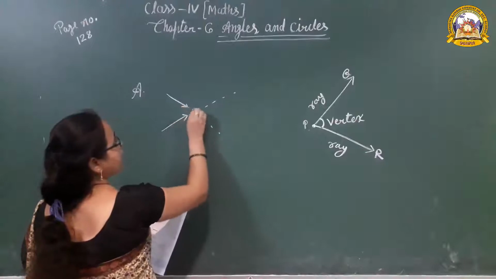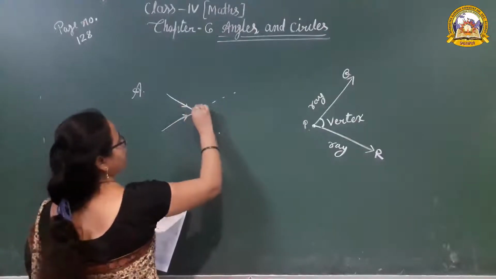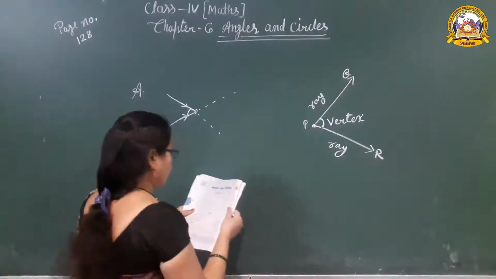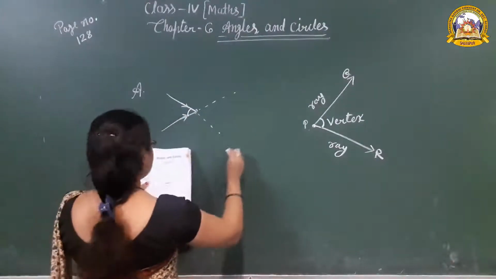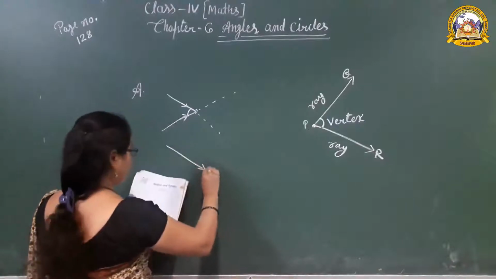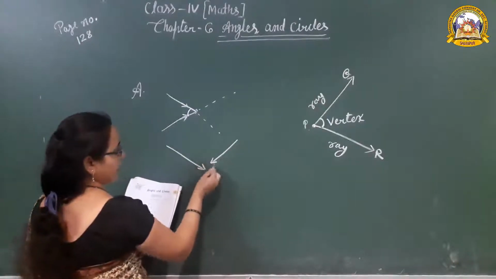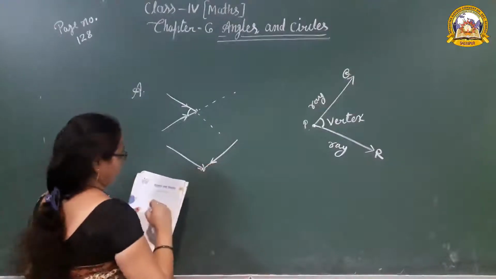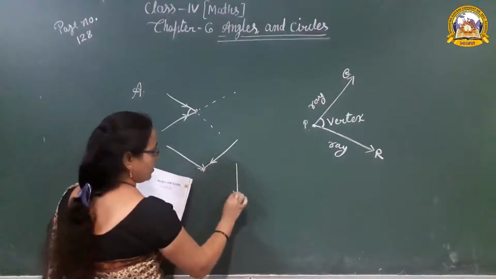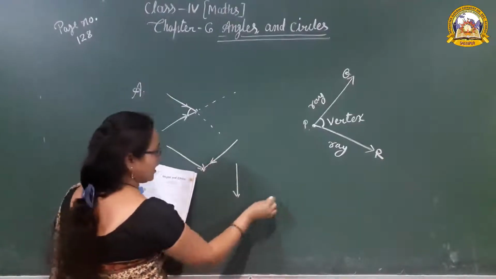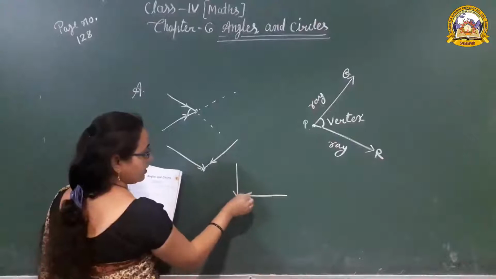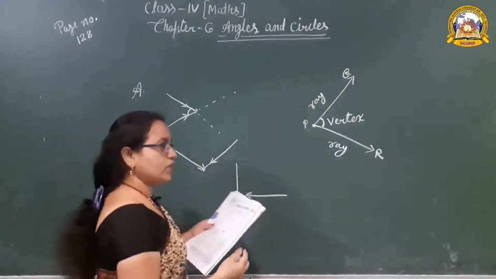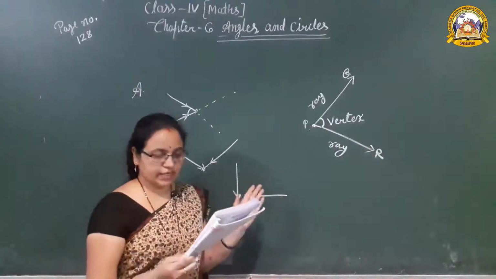So both rays meet at this point. Okay, so that is a vertex. Next one, one ray is going in that direction, another ray is going in that direction. When we extend these rays, they meet at that point. Okay. Next, one ray downwards, another ray in a horizontal way. So extend these rays, so they meet at that point. Like that you have to extend the rays.